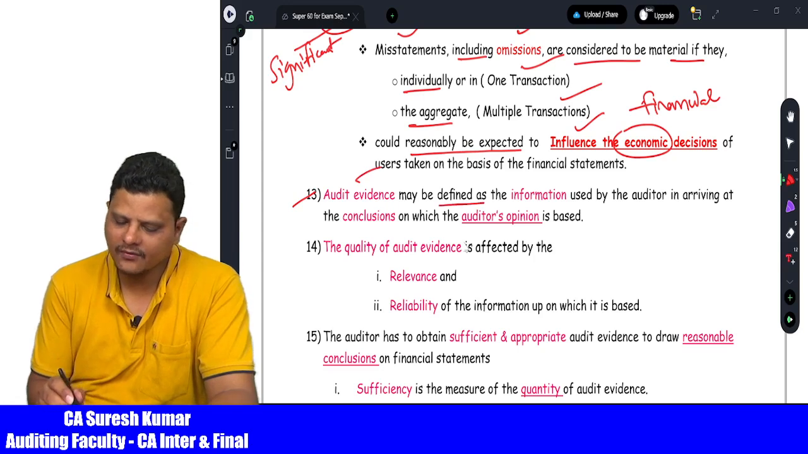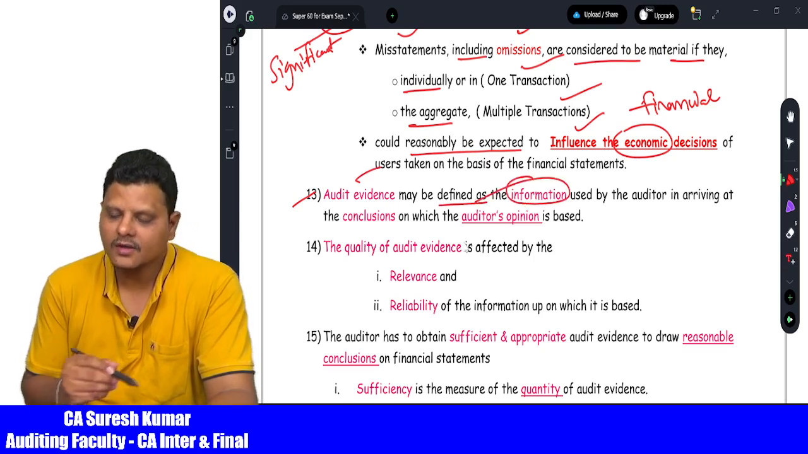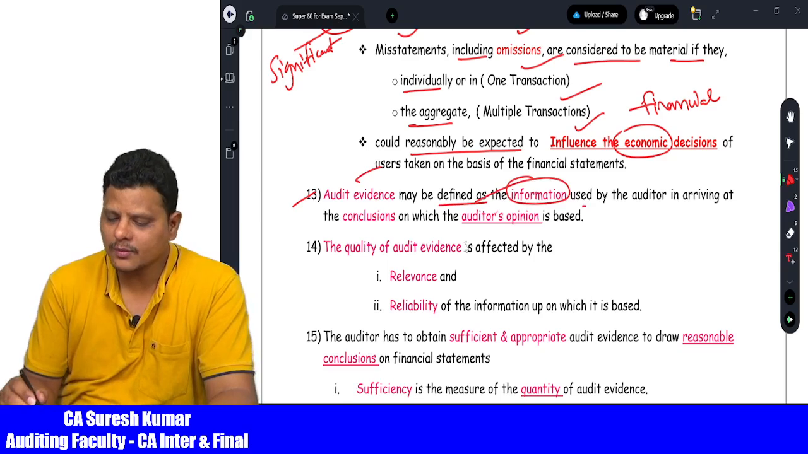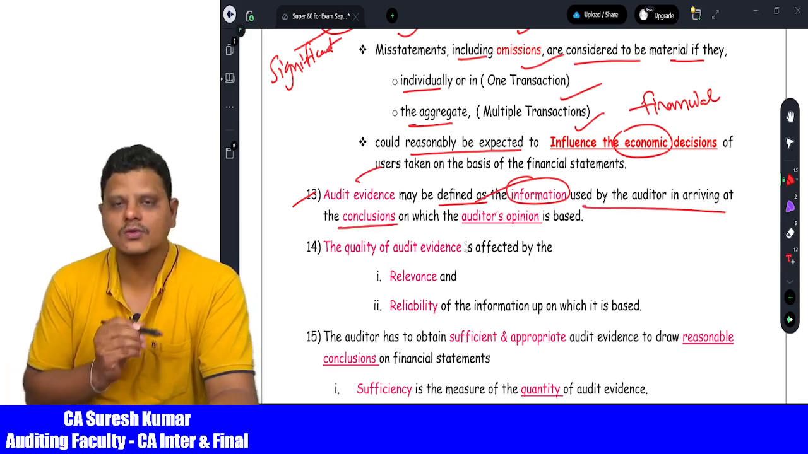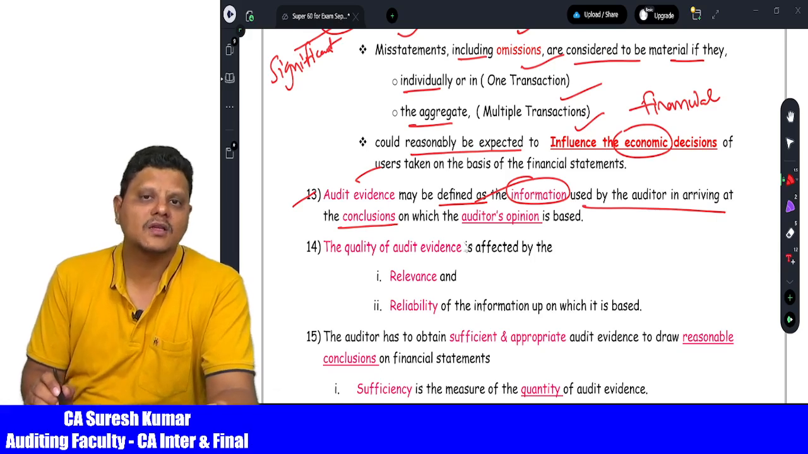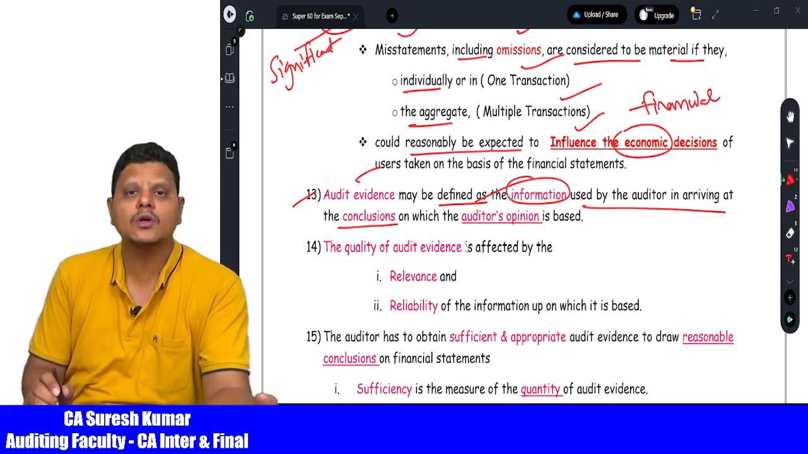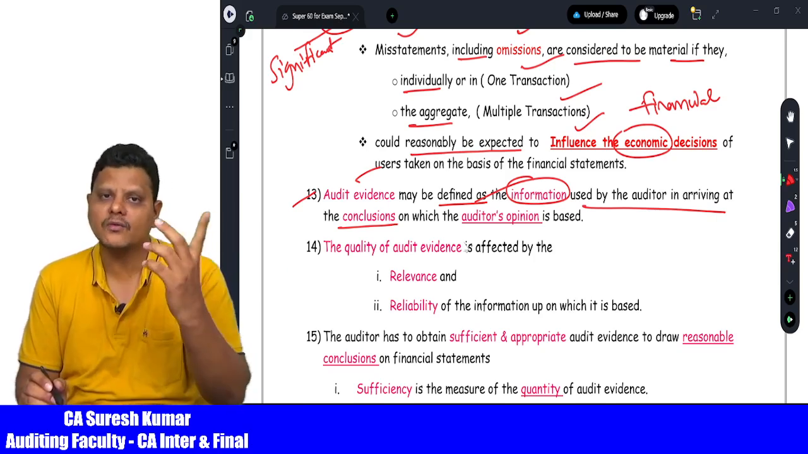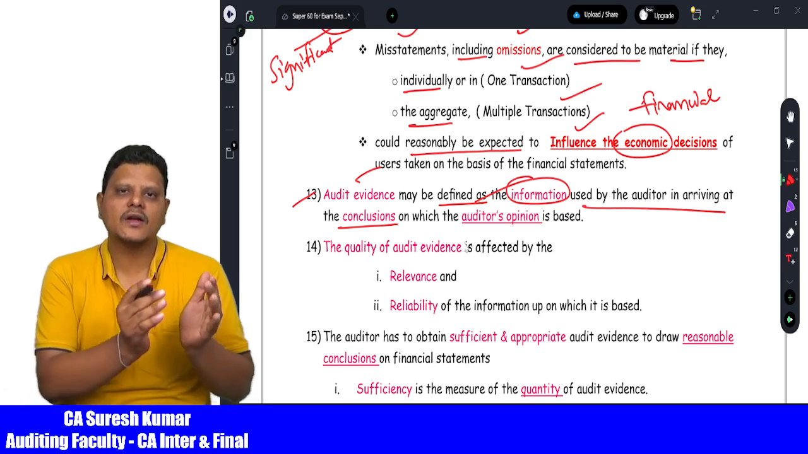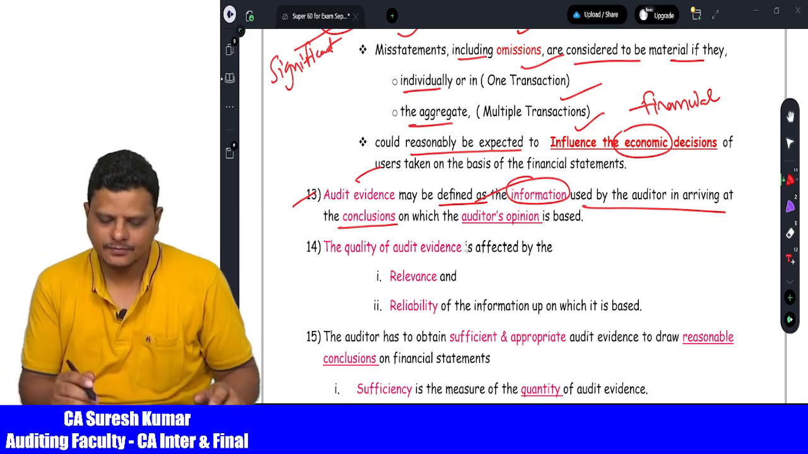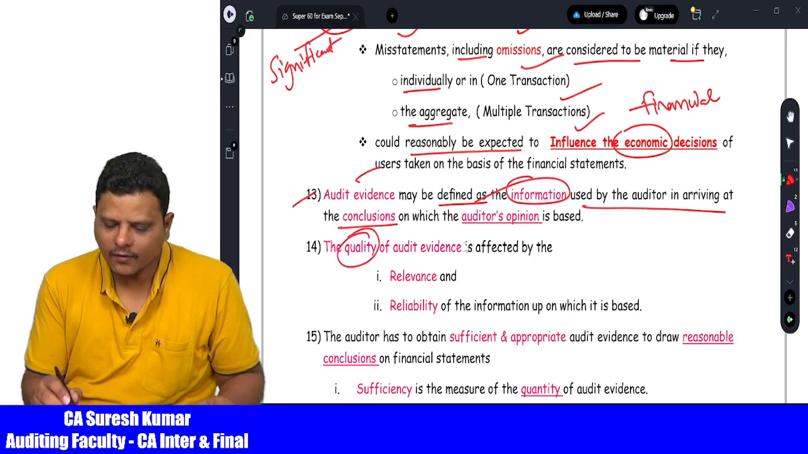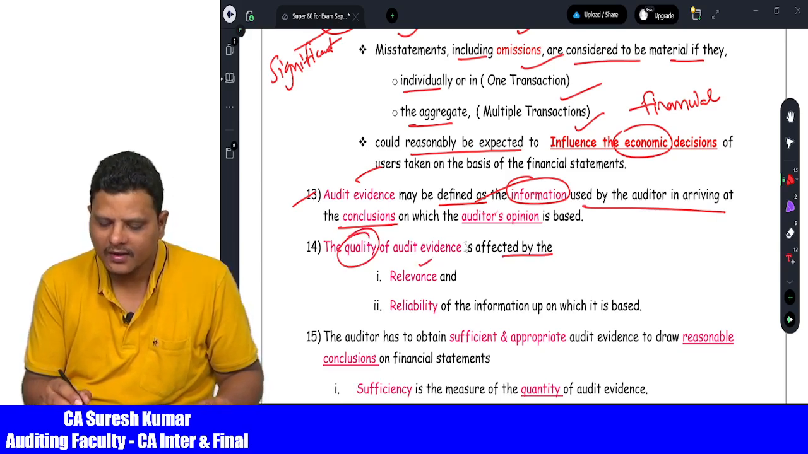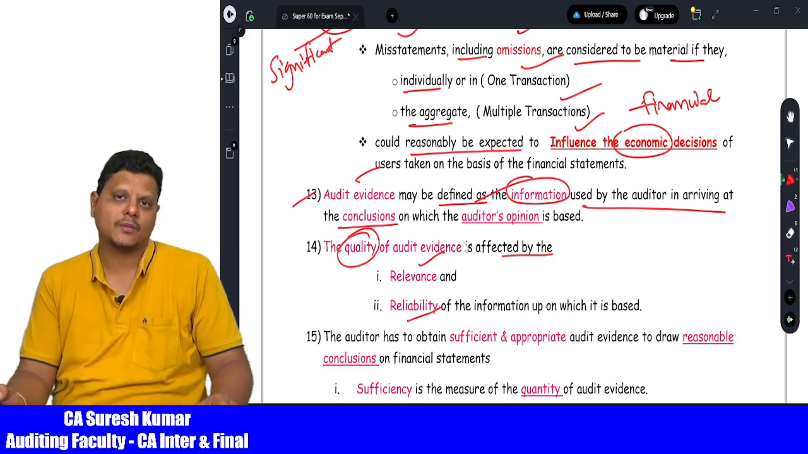Audit evidence may be defined as information. Evidence means information used by the auditor to reach the conclusions. Audit evidence is nothing but information which is used by the auditor to reach the conclusions and to express an opinion on financial statements. So audit evidence is the base for opinion. The quality of audit evidence may be affected by relevance and reliability of the information.